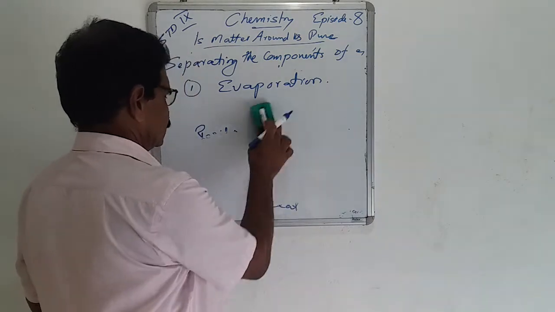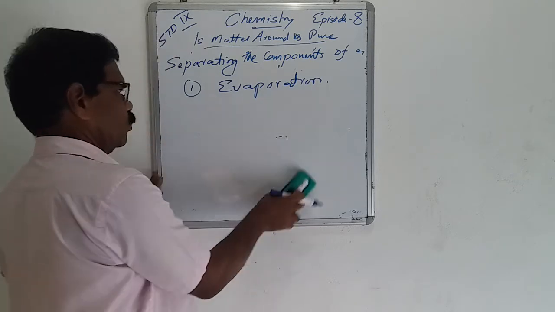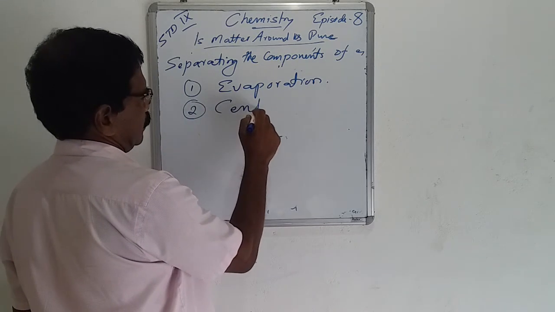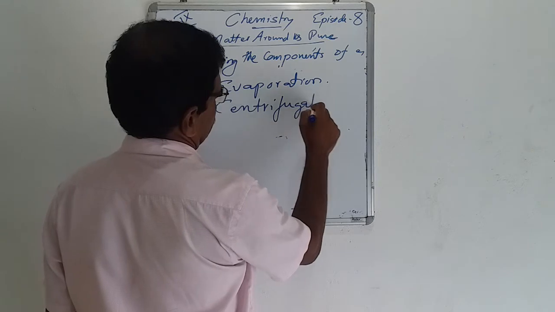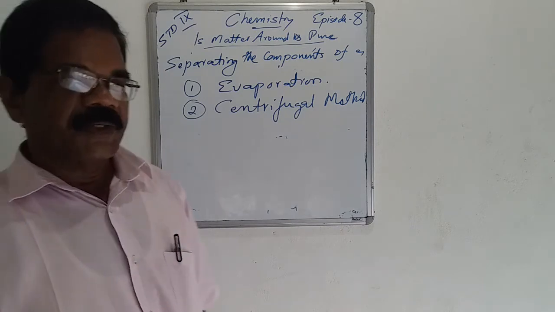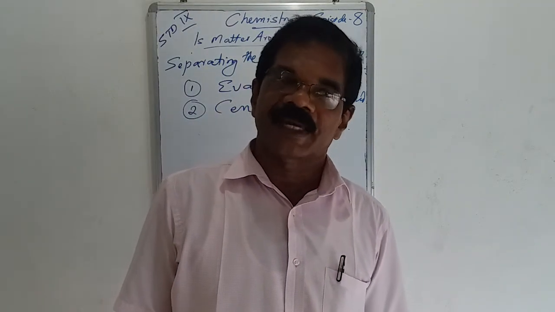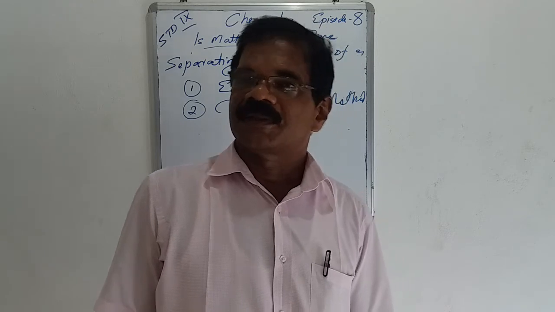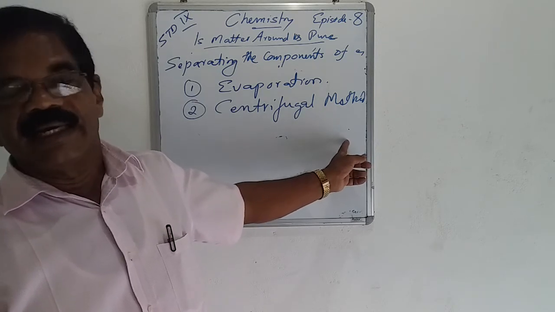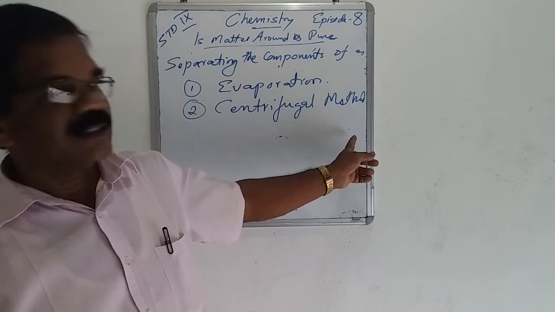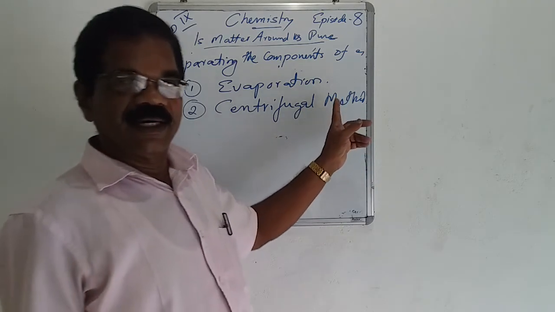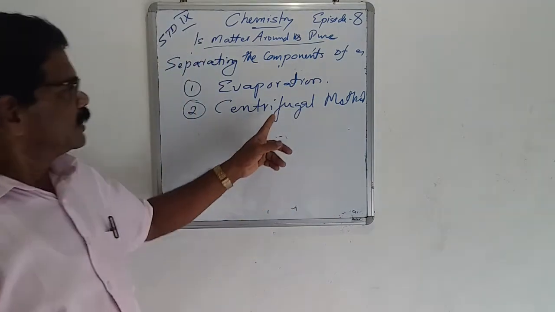Then the other method is the centrifugal method. In your home, do you see how butter is separated from curd? The two components differ in their densities. We use the centrifugal method. Cream from milk or butter from curd is separated using the centrifugal method.